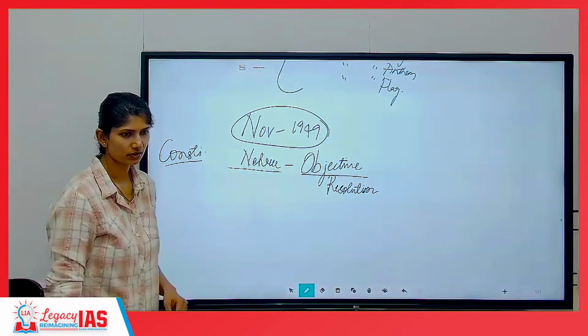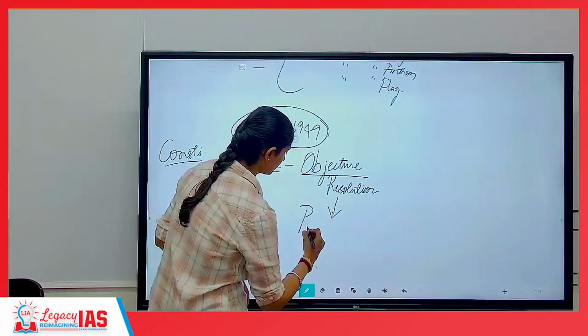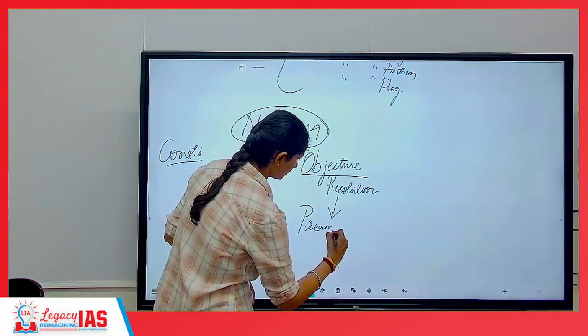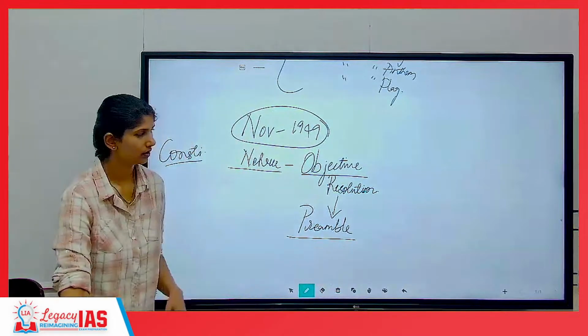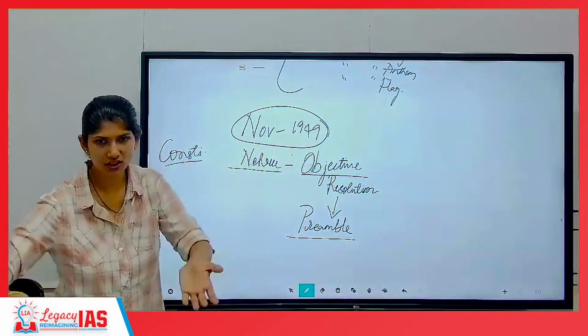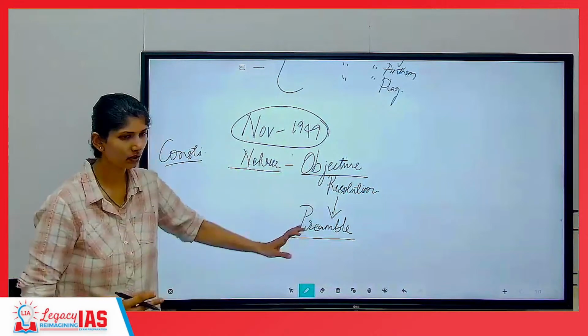This objective resolution was later modified as preamble. Objective resolution is nothing but a speech he will give. That same speech is now remodeled into something called as preamble.